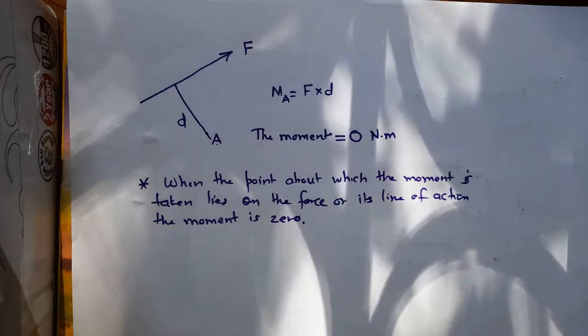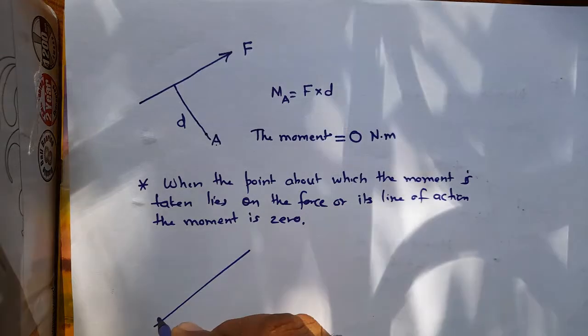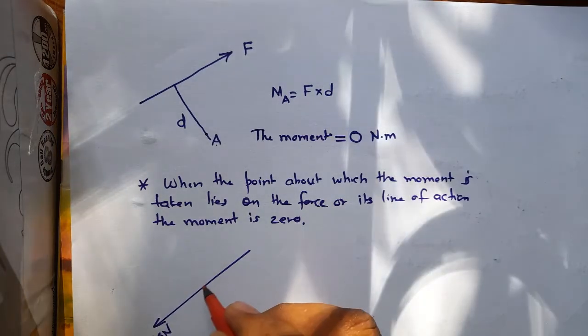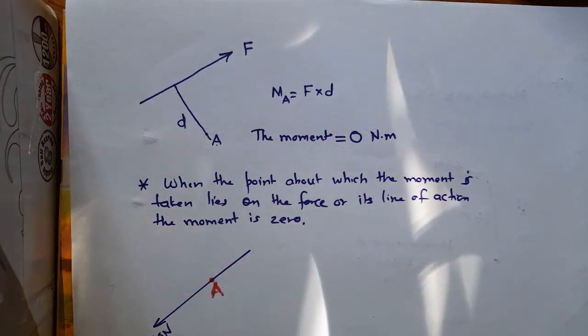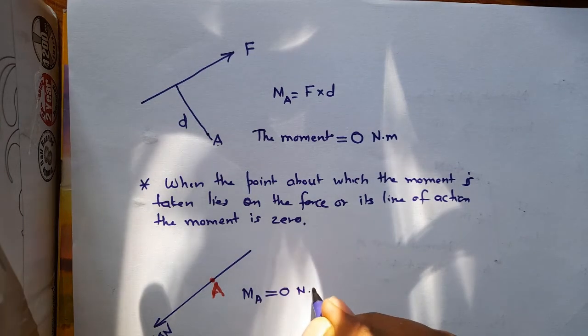Now let me elucidate this. Say there is a force here, say 10 Newton, and the point A lies on it. Without doing further calculations, you will directly write moment about A is 0 Newton meter.